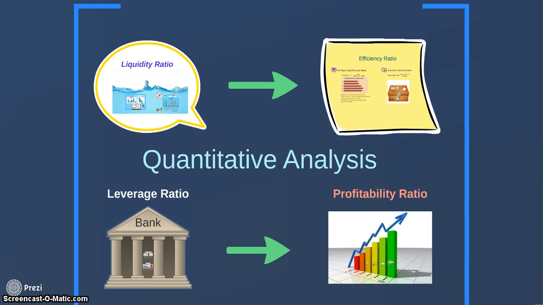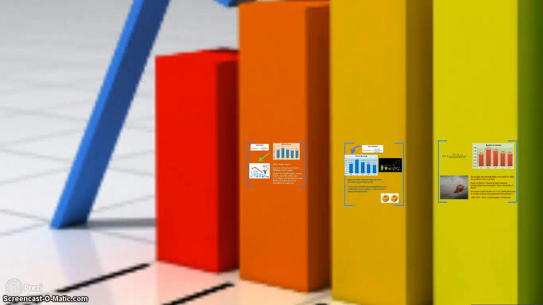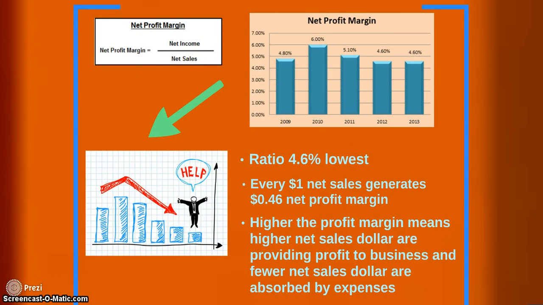So I will just skip and move to profitability ratio. For profitability ratio, I'll start with net profit margin. Net profit margin is derived from net income divided by net sales. You can see from the graph here that from 2010 to 2013 it has been decreasing, and the ratio as at 2013 is 4.6%, which is the lowest. What does this really mean?